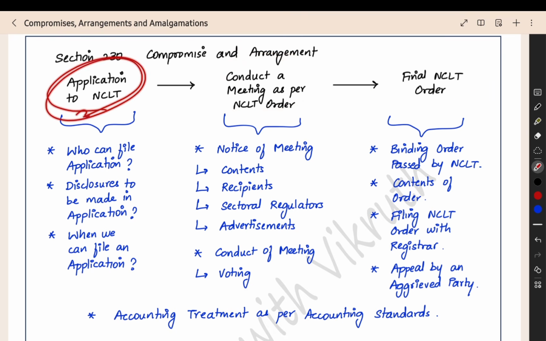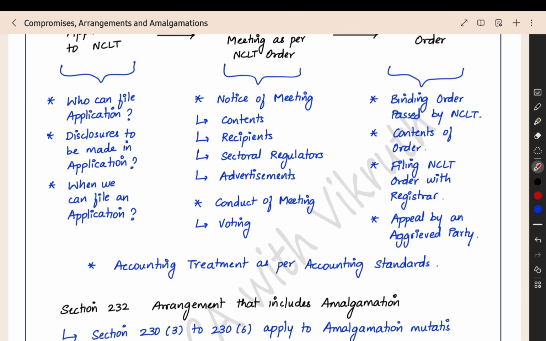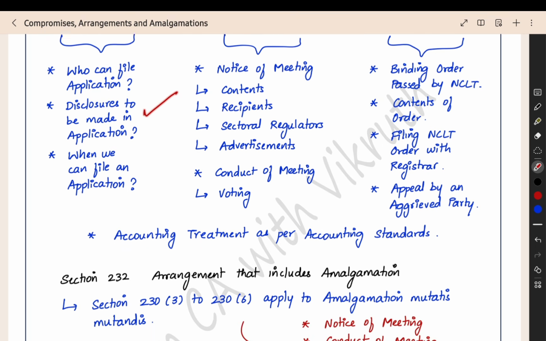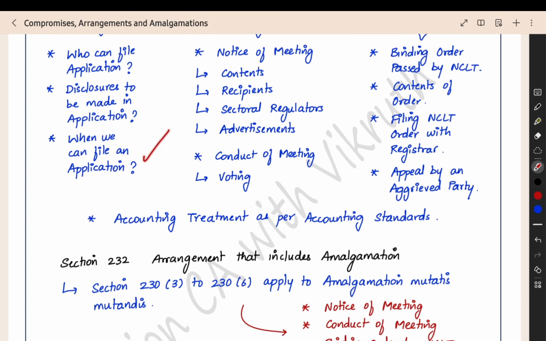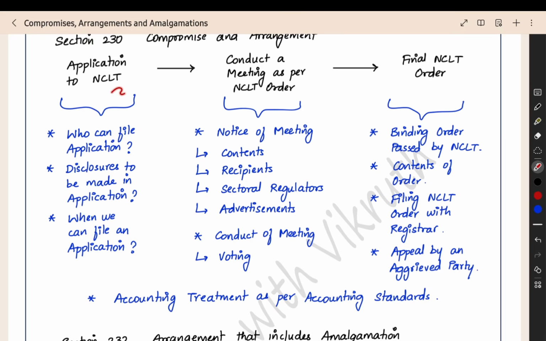When you make an application to the NCLT, we have certain questions. First question, who can file the application? Second question, what attachments you have to give along with the application. Like the financial statement, the auditor report, like that. Those documents you have to give along with the application. That list is another aspect. Third, when can we file the application. So these three things we have to see in relation to the application that you are filing with the NCLT.